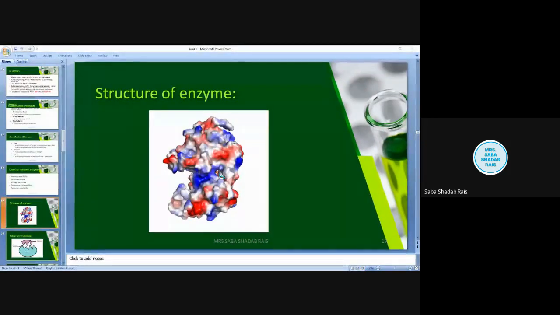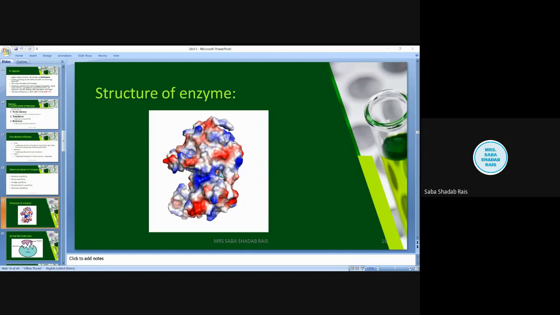So we had already discussed in earlier lectures that enzymes are made up of globular protein. What is the structure of the globular protein? Usually this globular protein has a 3D structure. When we talk about protein, what are the key components of the protein? Proteins are made up of amino acids. In the same way, enzymes, as they are made up of proteins except a few, also possess amino acid sequences.